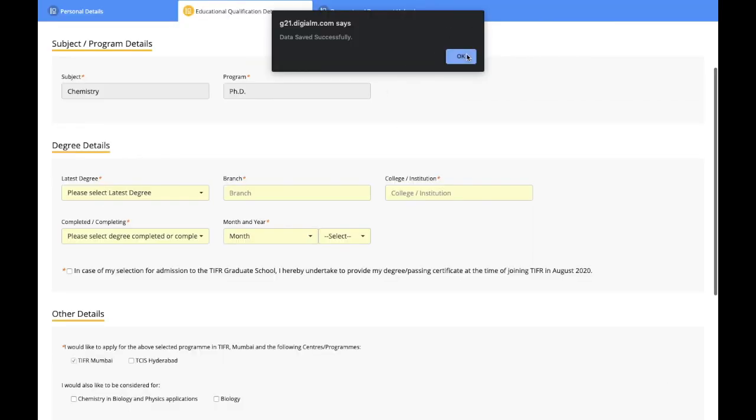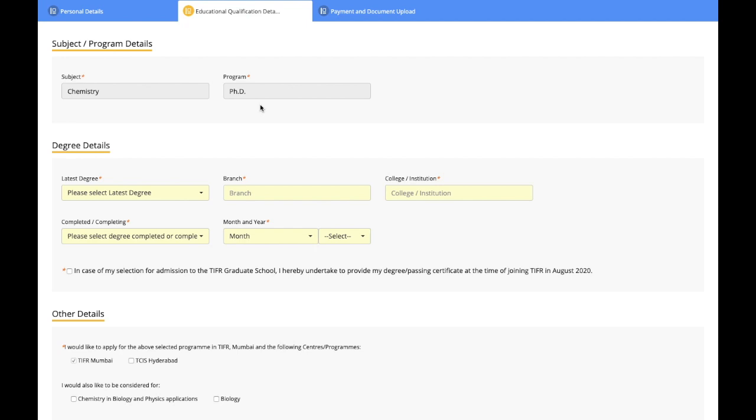Okay, so data is saved successfully. Now you are on the next page where you have to fill your educational details. The subject for which you are applying, the program which you are going to apply for, you have already done while filling up the registration. So that will be auto filled over here and you cannot make any changes for that.